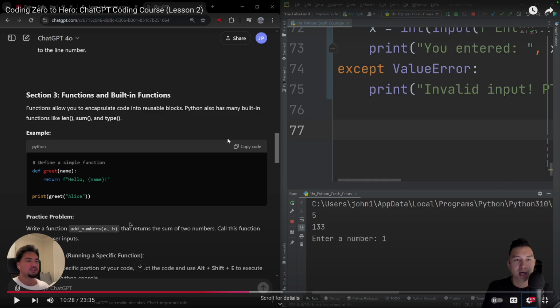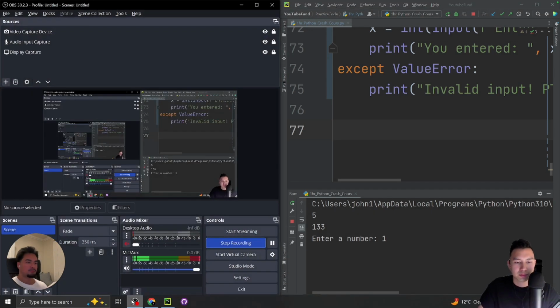So these are functions that are just provided to you by Python. Like they're implemented across a bunch of different classes in Python. So let's see how he used it. Python also has many built-in functions like len, sum, and type. Okay.